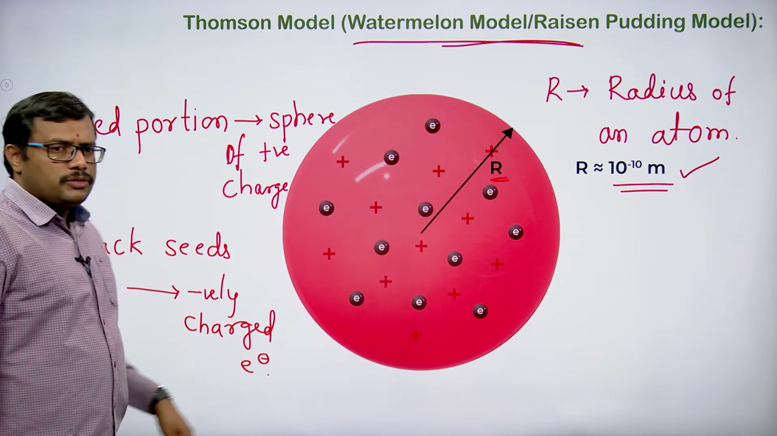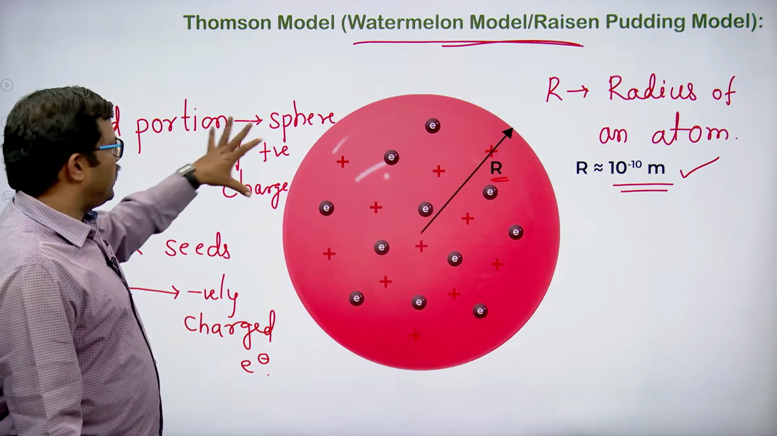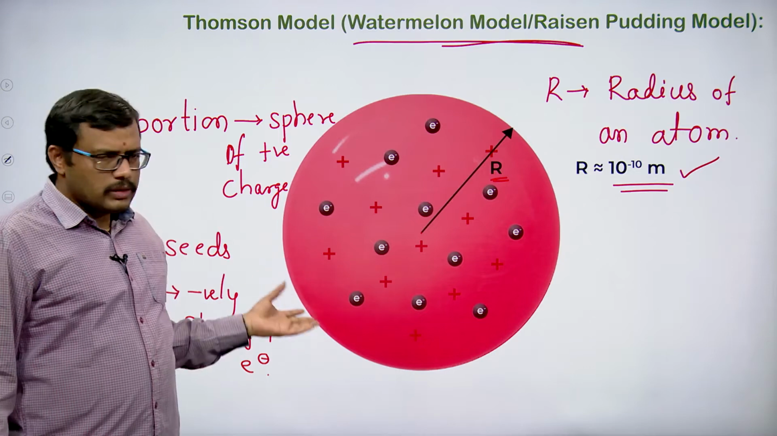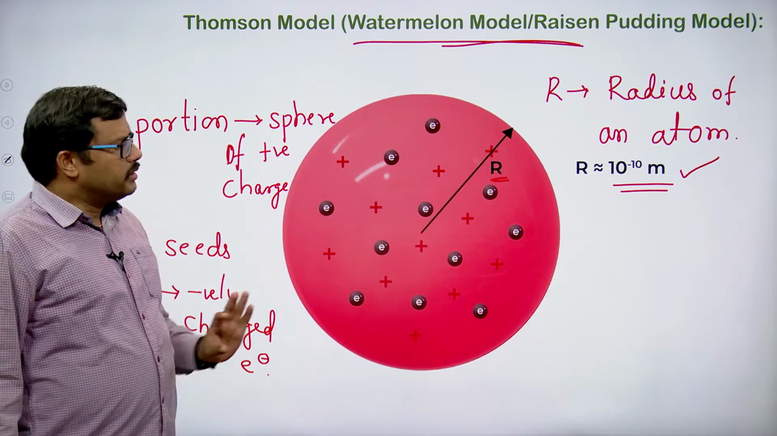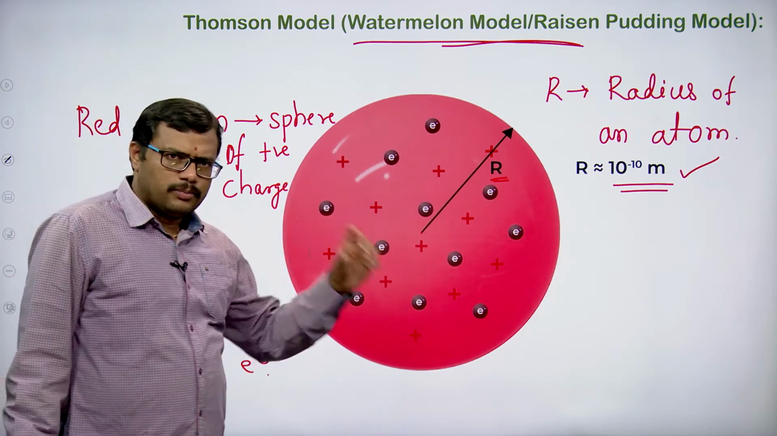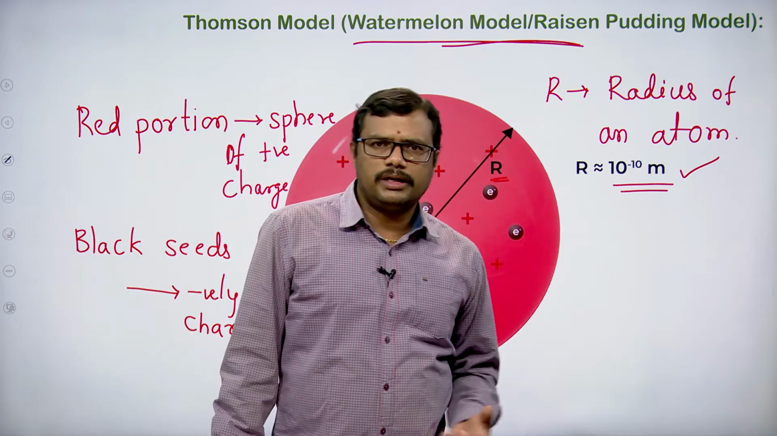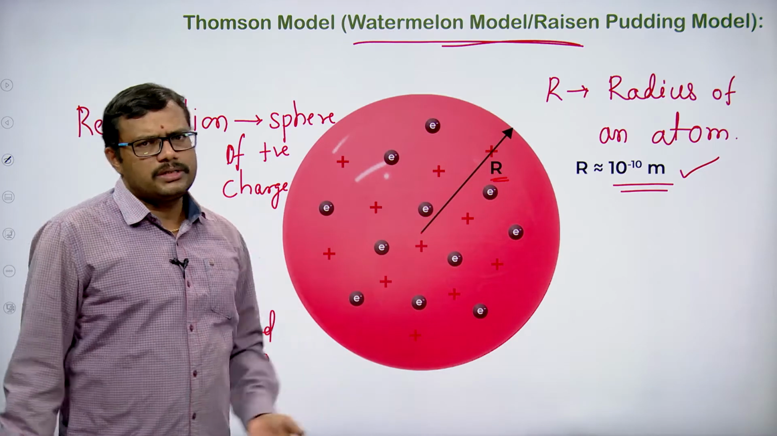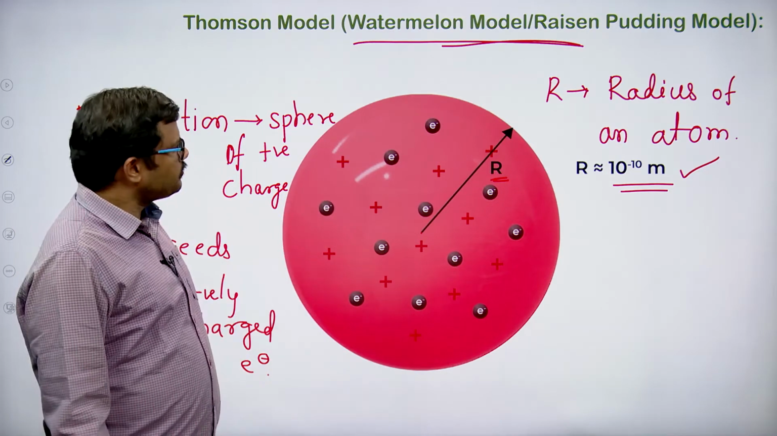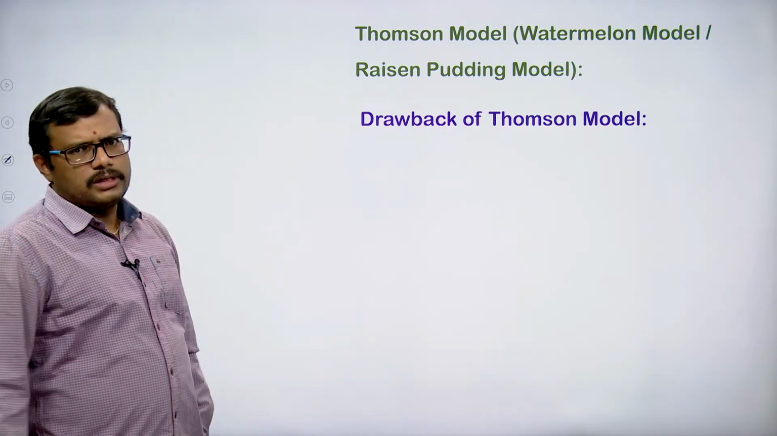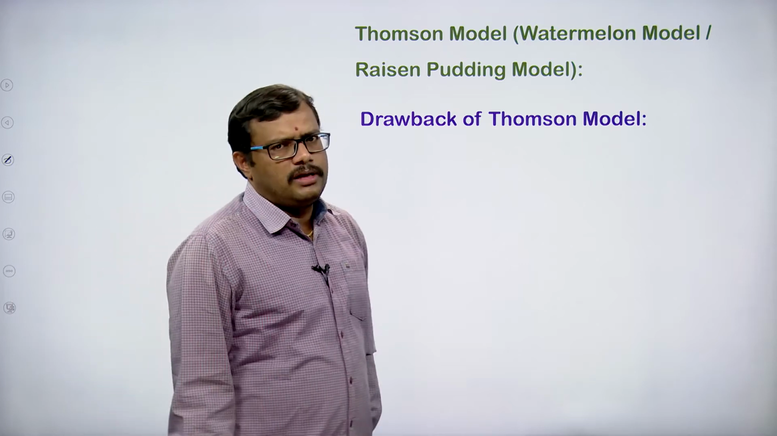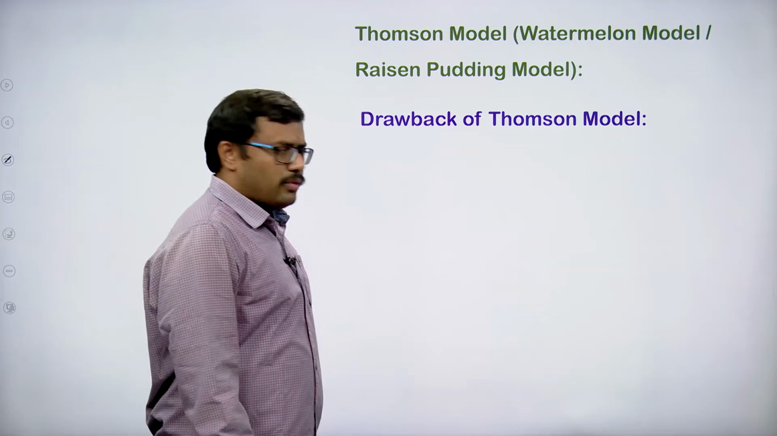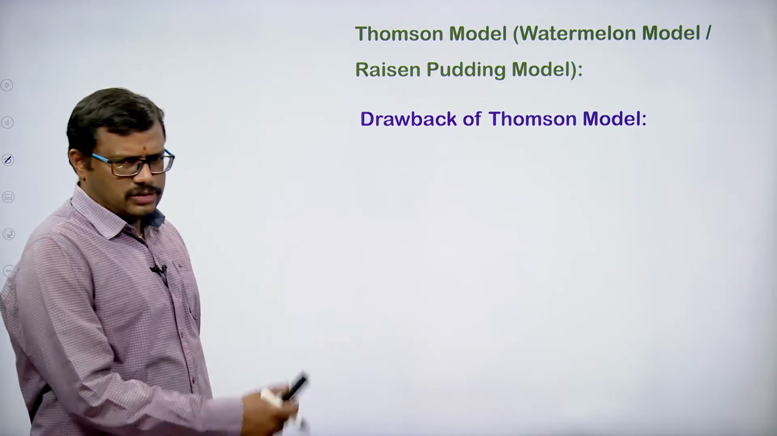Right. So, the total red color portion is taken as a positive sphere, and electrons are embedded here and there within the positive sphere, so that the total positive charge is neutralized by the total negative charge, and overall, if we observe, the atom is electrically neutral. This is how he started explaining the arrangement of the fundamental particles, the distribution of electrons and protons within the atom, and the structure of the atom.